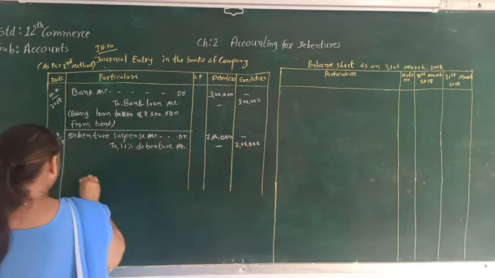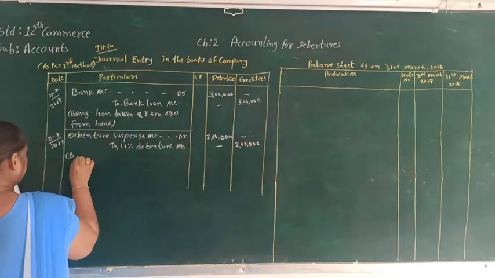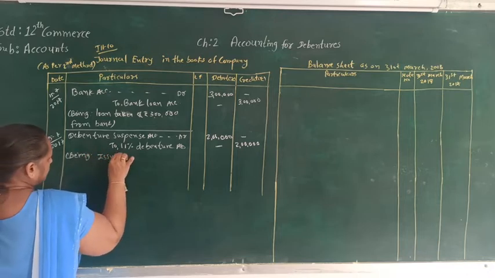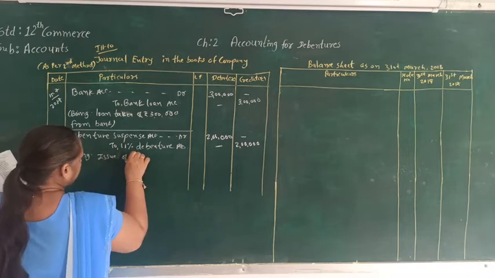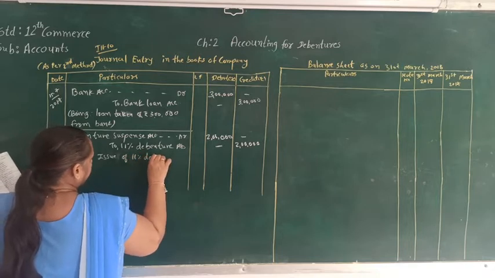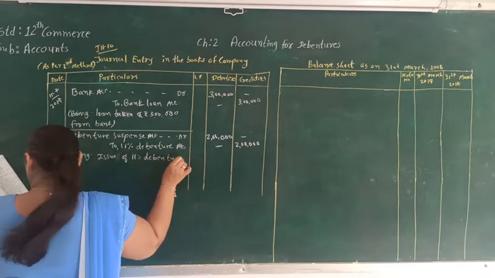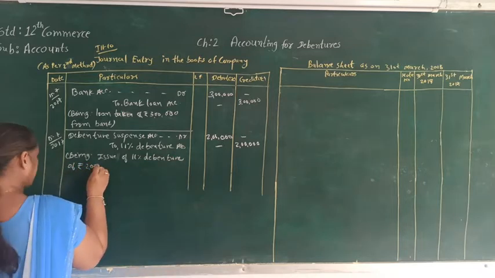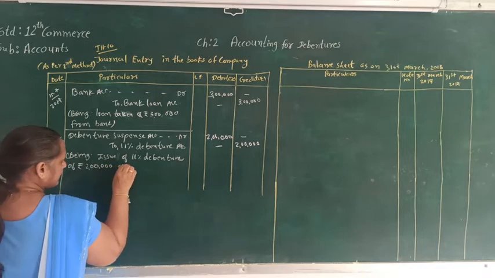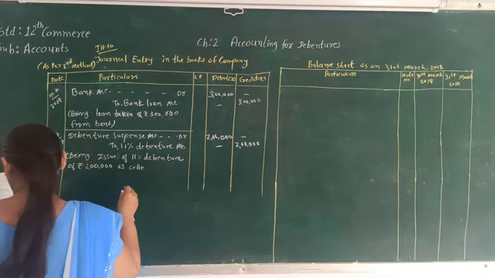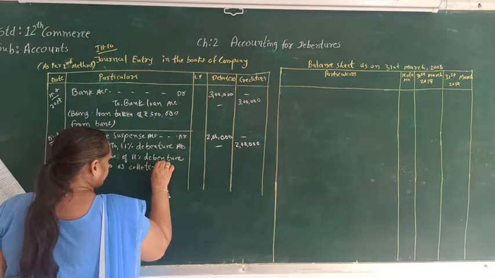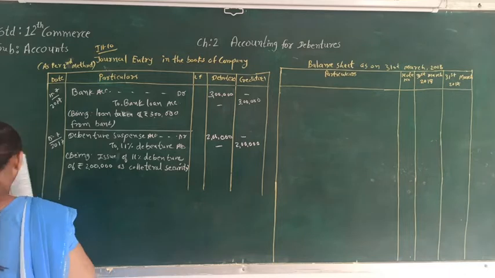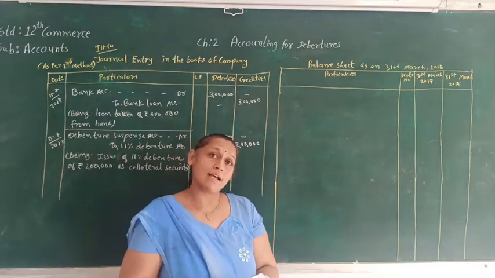Being issue of 11% debenture of rupees 2 lakh as collateral security. So this is how we are supposed to pass the journal entry.